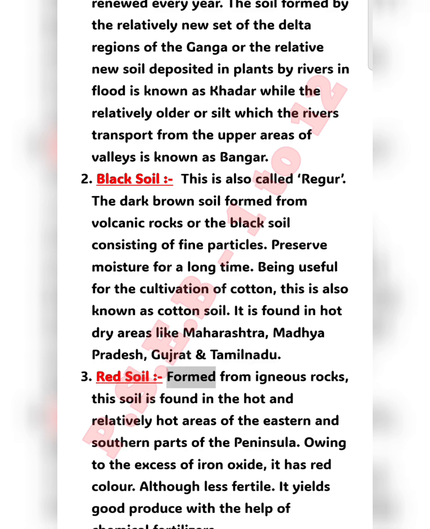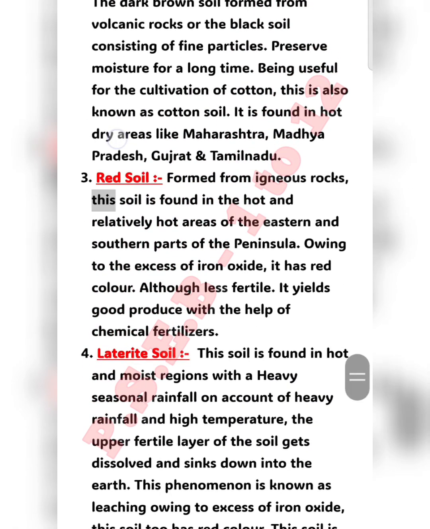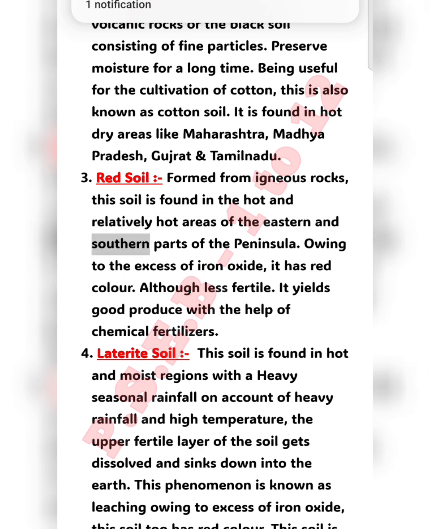Red soil is formed from igneous rocks. This soil is found in the hot and relatively hot areas of the eastern and southern parts of the peninsula. Owing to the excess of iron oxide, it has a red color. Although less fertile, it yields good produce with the help of chemical fertilizers.